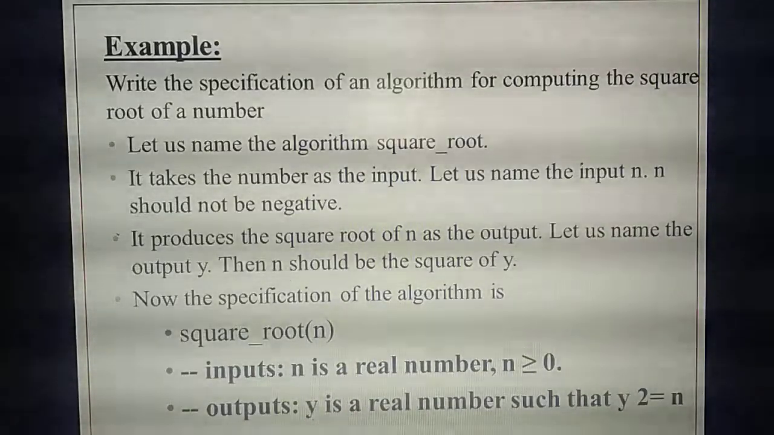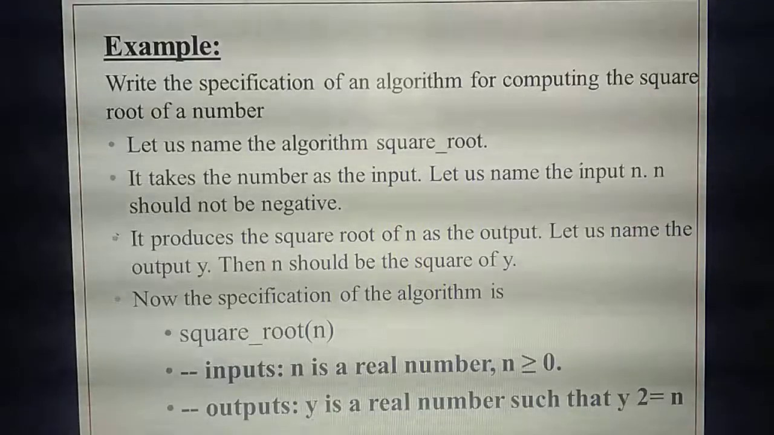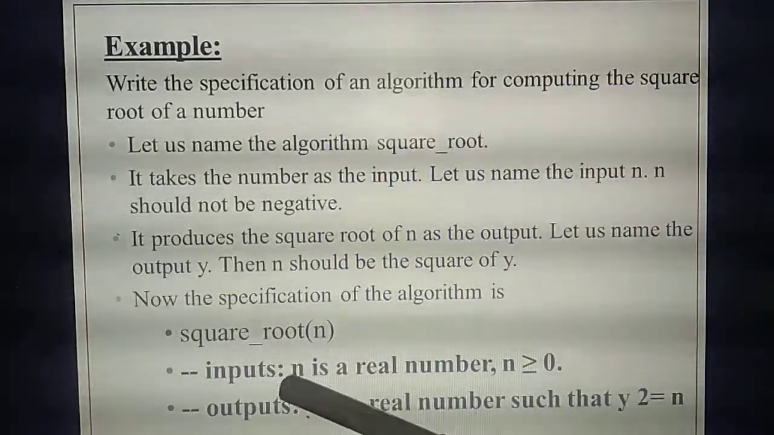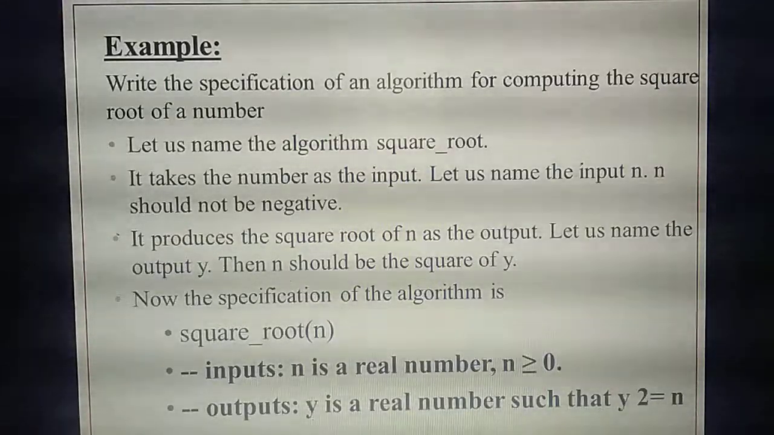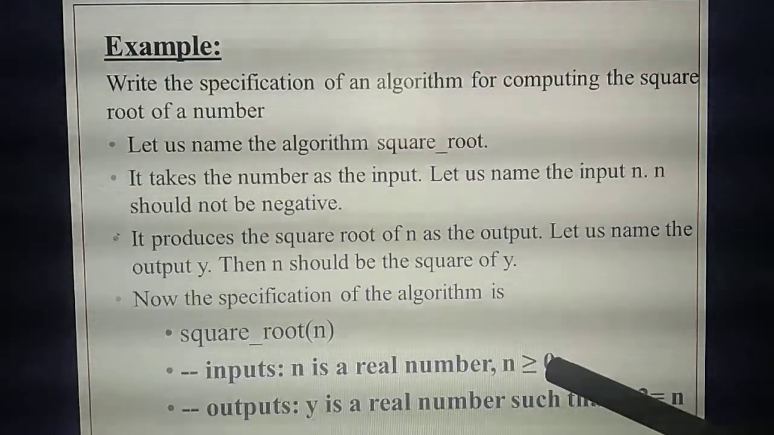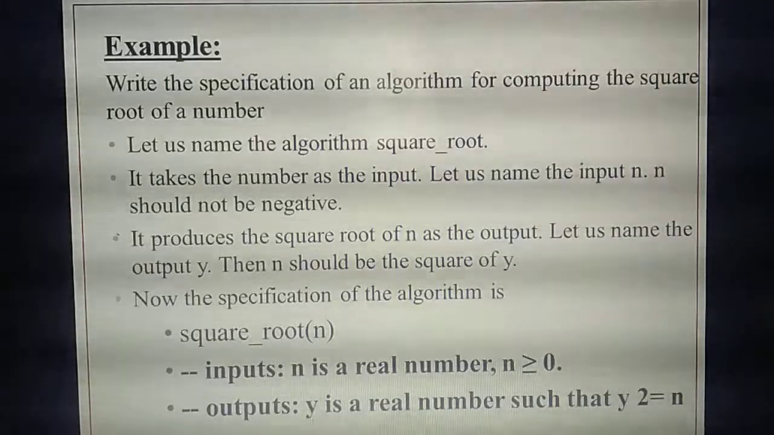What do you mean by real numbers? Real numbers, in maths you have already studied, isn't it? Real numbers, whole numbers. What do you mean by real numbers? So real numbers start from 1. 1, 2, 3, 4, 5, isn't it? So likewise, the property of the input is that n is a real number. N should be a real number. They are giving n greater than or equal to 0. That means the value starts from 1, not less than 0.